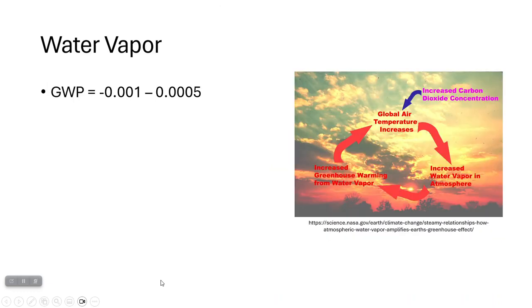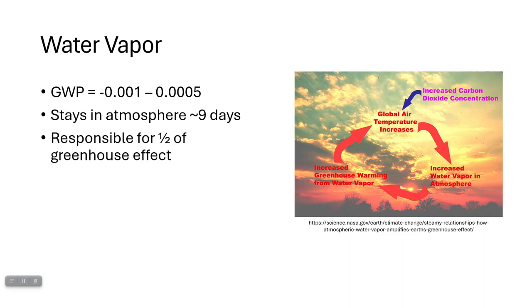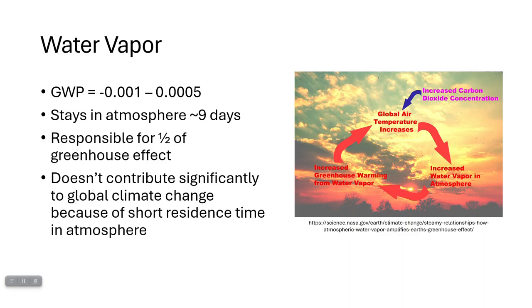Right. Water vapor. Notice water vapor is one of the greenhouse gases up here that has the tiniest global warming potential. It's so tiny, it's negative sometimes. And that is because it stays in the atmosphere for an extremely short period of time. It is responsible for about half of the natural greenhouse effect. So it is responsible for warming the planet to make life on Earth sustainable, but we don't consider it contributing significantly to climate change because it's in the atmosphere for such a short period of time.